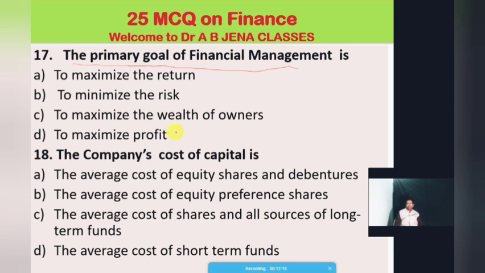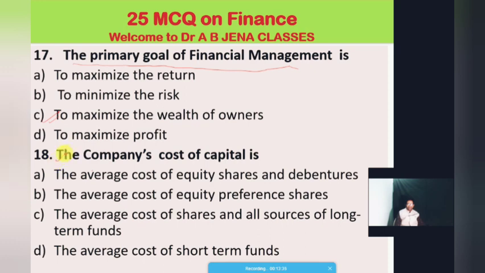So the right answer will be option C. The primary goal of financial management is to maximize the wealth of owners. So C is the right option.